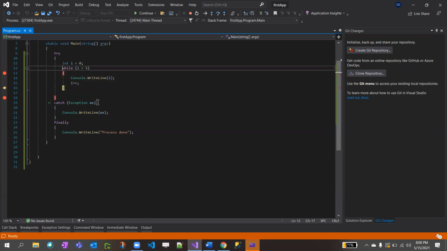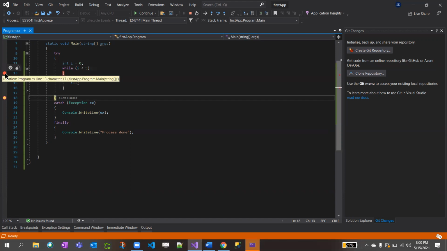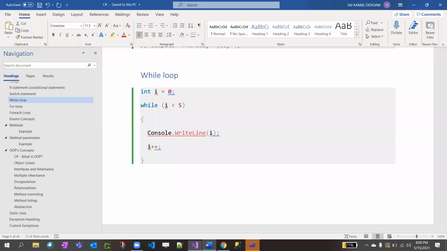Just put the breakpoint like this. See, 5 less than 5 is false. That's why it went outside and didn't go inside. That's about the while loop. Any questions?